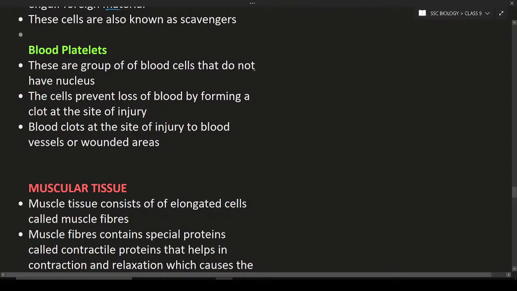Blood platelets are a group of blood cells that do not have the nucleus. These cells prevent the loss of blood, and they form a clot at the site of injury to the blood vessels or wounded areas. They are going to help in preventing the loss of blood.